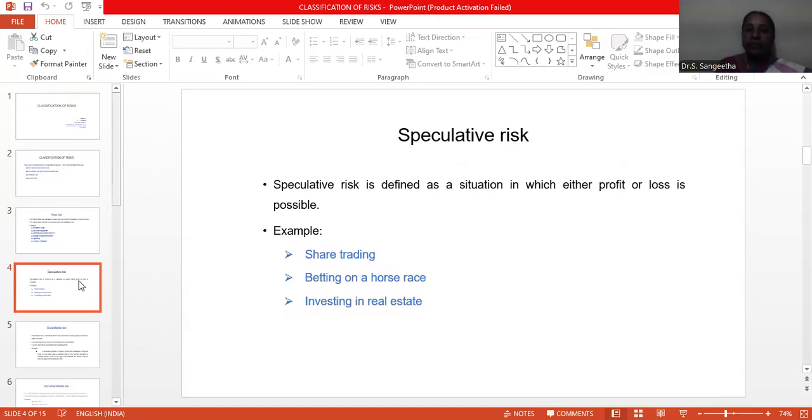Next one is speculative risk. It is defined as a situation in which either profit or loss is possible. For example, if you buy 100 shares of a company, suppose the share price is increasing, you may get profit. If the share price is decreasing, definitely you may lose money. So there is a chance of occurring loss, or otherwise a chance of earning money. There are only two options in speculative risk: one is profit, another is loss.